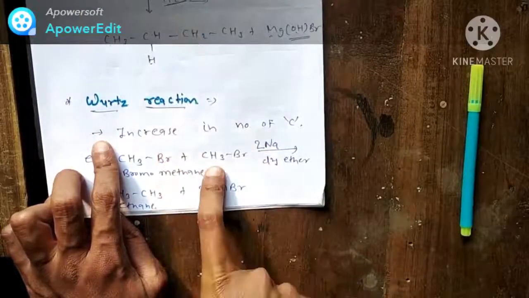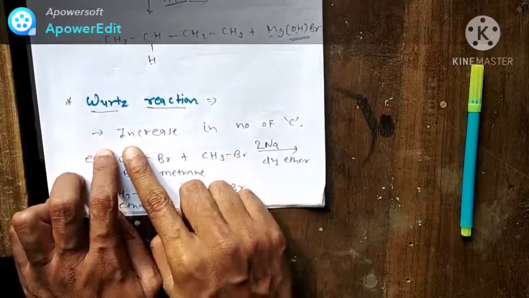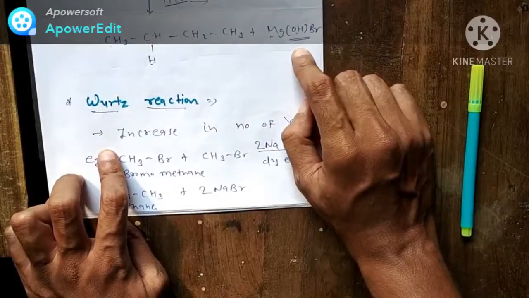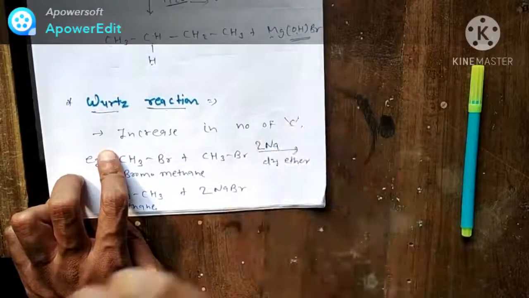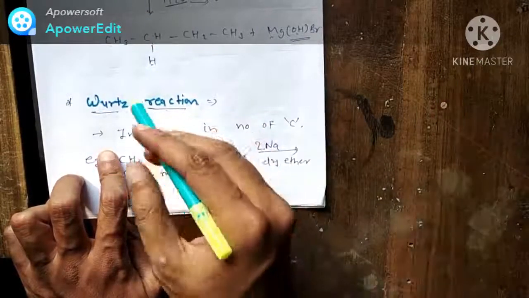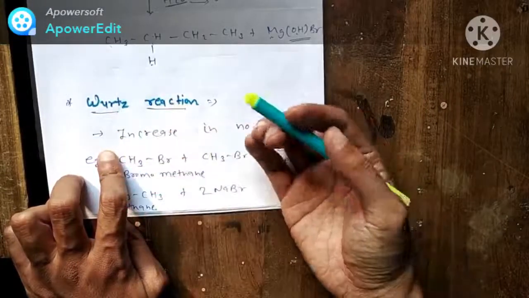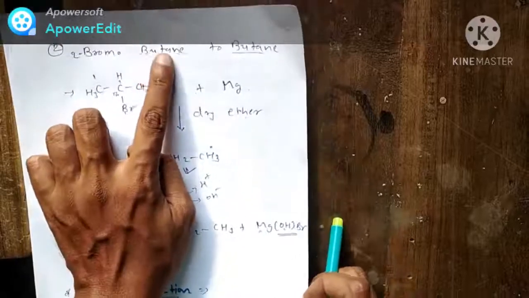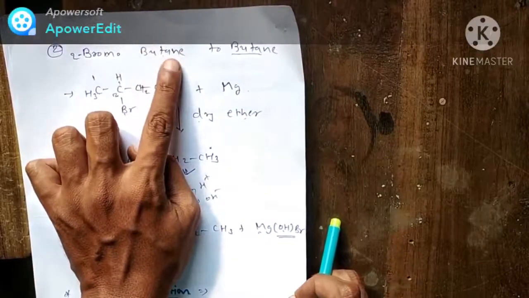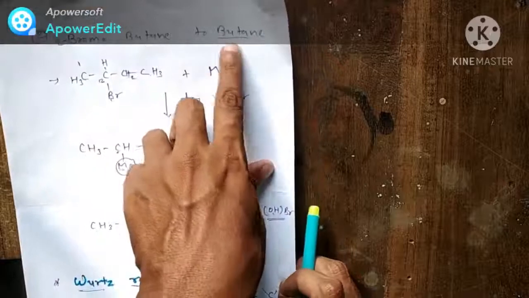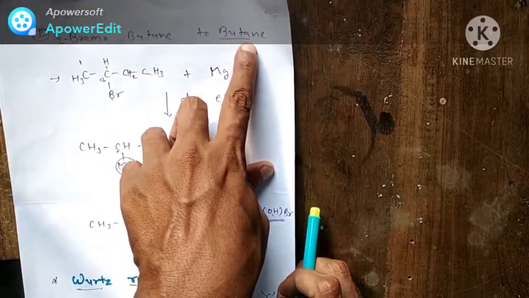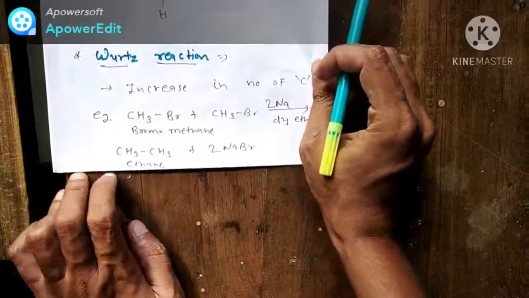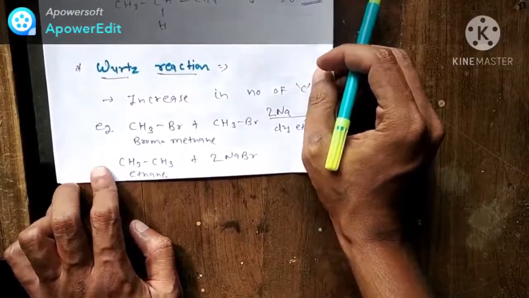But here we can observe an increase in the number of carbons. In the first reaction, the number of carbons remains as such. The starting material is bromobutane, so 4 carbons were there. In the product we get butane, so 4 carbons are there also. But here in the Wurtz reaction, an increase in carbons will be there.